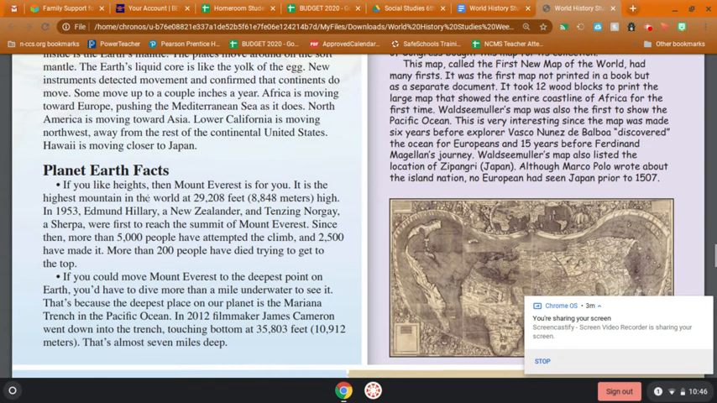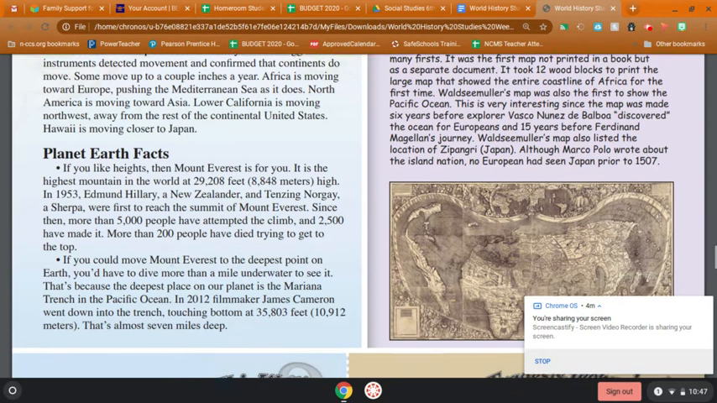If you like heights, then Mount Everest is for you. It is the highest mountain in the world at 29,208 feet, or 8,848 meters high. In 1953, Edmund Hillary, a New Zealander, and Tenzing Norgay, a Sherpa, were first to reach the summit of Mount Everest. Since then, more than 5,000 people have attempted the climb, and 2,500 have made it. More than 200 people have died trying to get to the top.